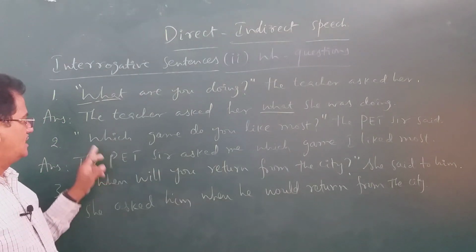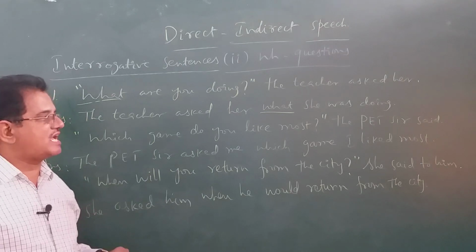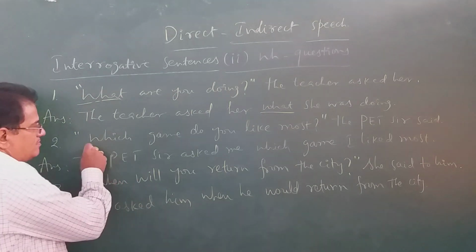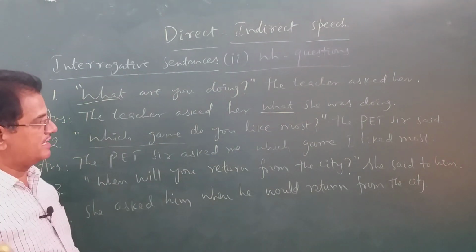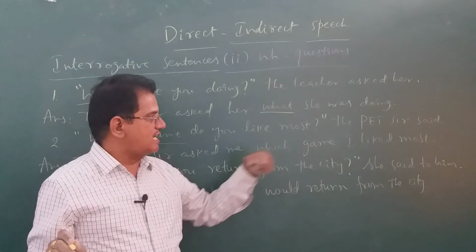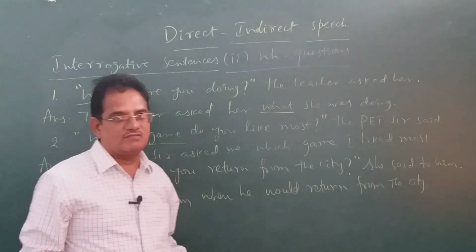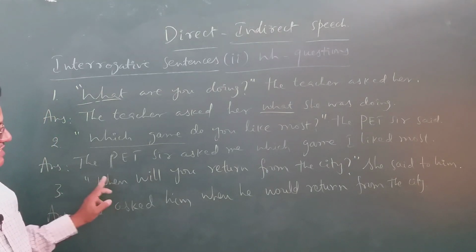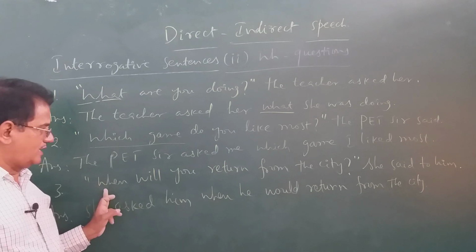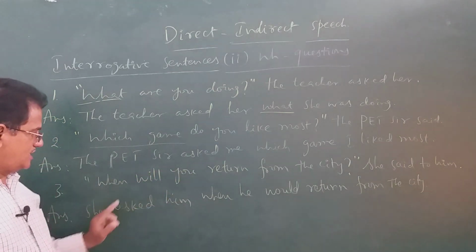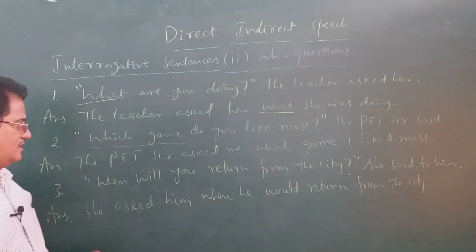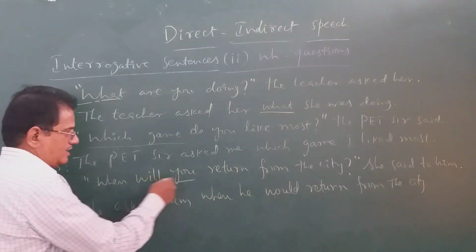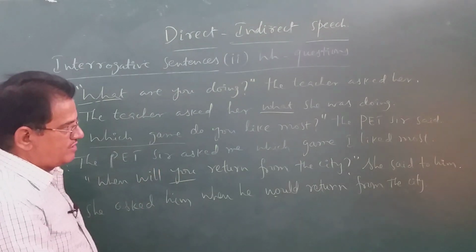It's not correct. Which game do you like most? The PT sir asked me which game. See, which game, as it is we wrote there. There is no other linking word there. You means I, because he asked me. Like, past form liked. Which game I liked most? When will you return from the city? Look at this, beginning with when. Future simple tense. She asked him when. First change the subject. You, he. Will, would. When he would return from the city.